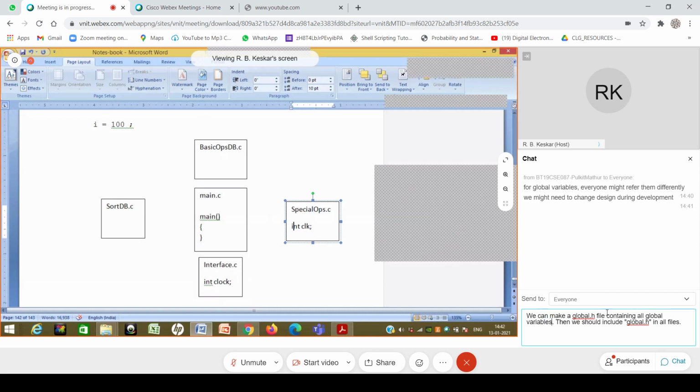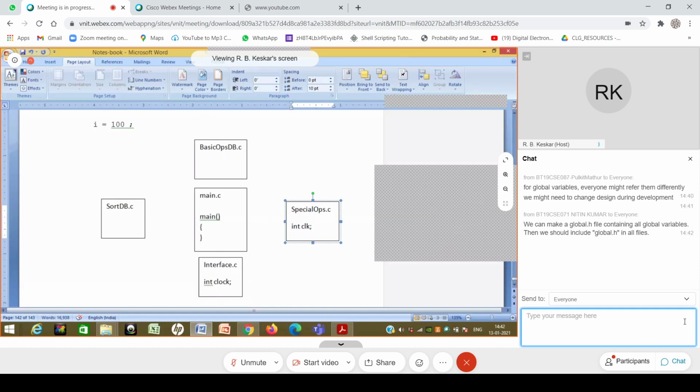But if they are the same, how do they convey to each other that these variables are there? Even before that, the bigger problem is that the same structures might be used. Structure declarations might be used. So there is some structure declaration. Let's say even the array of records itself. This array of records, they have to agree on this structure definition, and who will own that? Who will keep that array of records essentially?